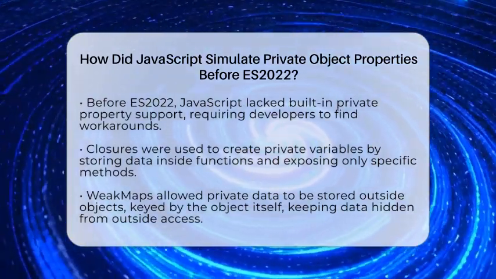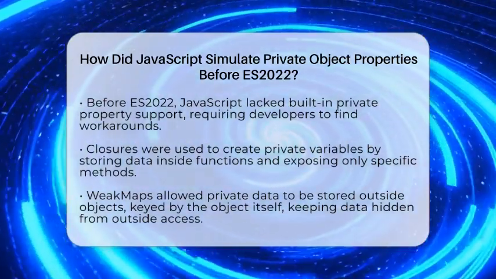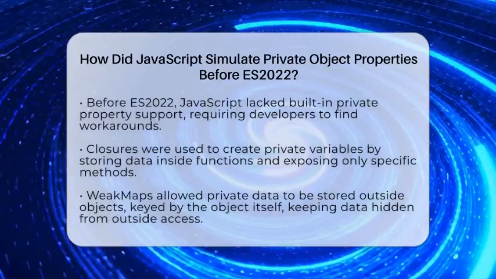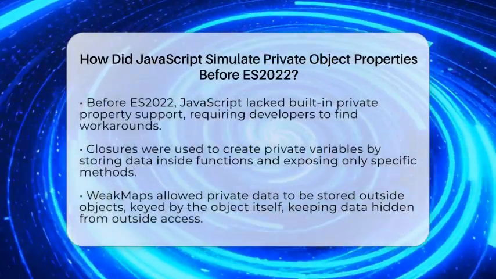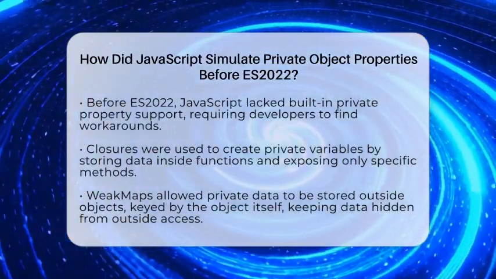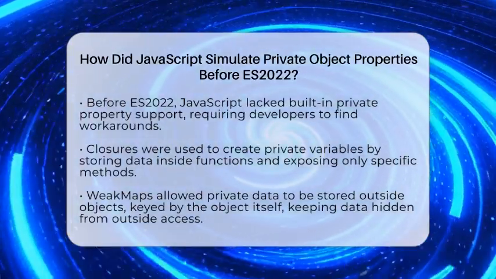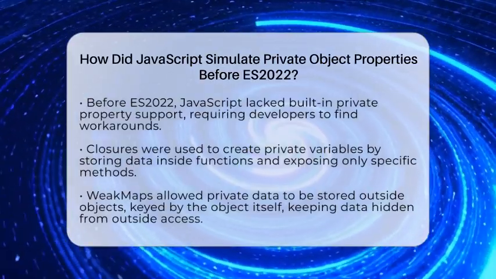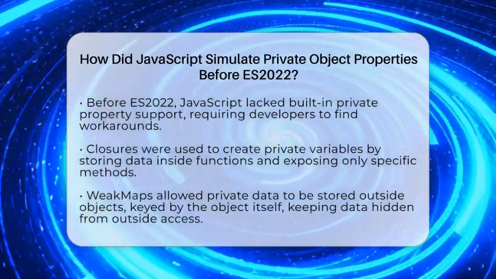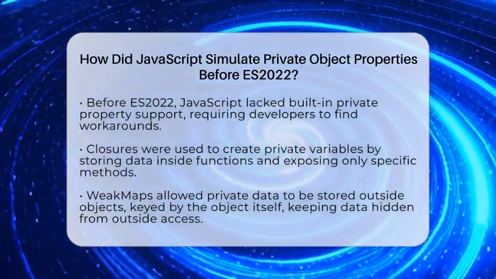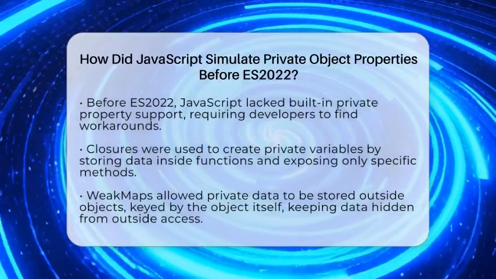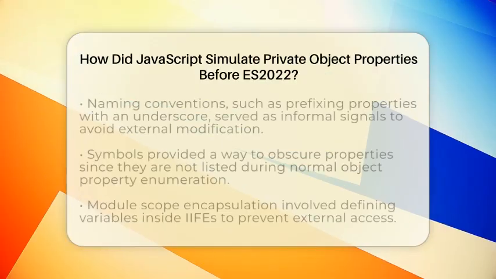One popular trick was using closures. Think of a closure as a special box where you store secret information. You define variables inside a function and then return methods that can access those variables. The outside world can call these methods but cannot see or change the secret data directly. It's like having a safe that only the methods inside can open.